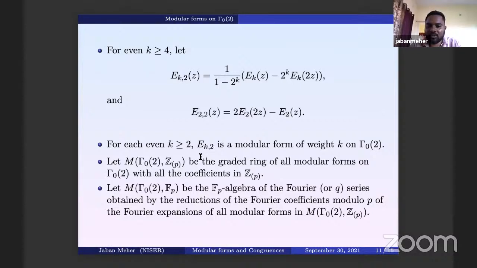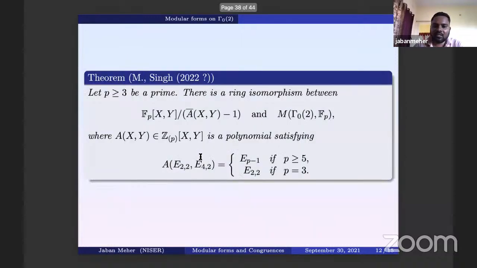In the case of SL2(Z), any modular form can be written as a polynomial in E_4 and E_6. Similarly, any modular form on Γ_0(2) can be written as a polynomial in E_2^(2) and E_4^(2). And similarly with coefficients in Z_p, whatever I have stated for SL2(Z), you can do for Γ_0(2), where the modular forms will be E_2^(2) and E_4^(2).